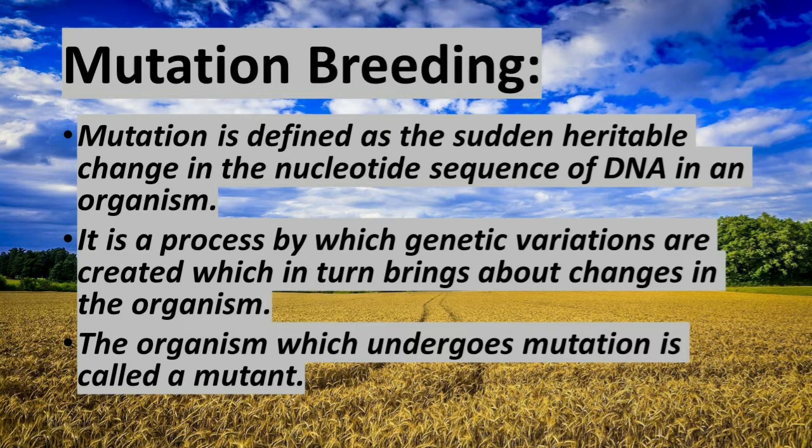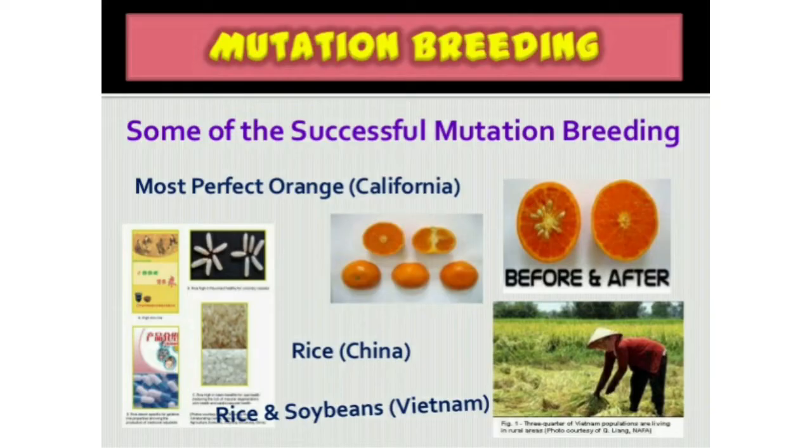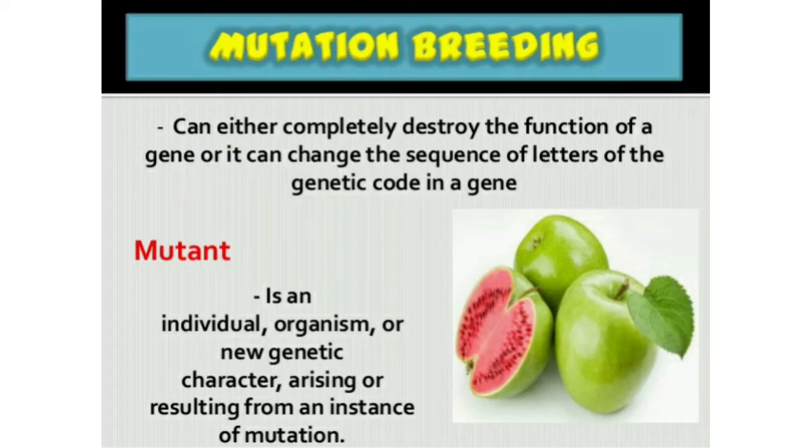The mutagens are of two types, namely physical mutagens and chemical mutagens. Physical mutagens are radiations like X-rays, alpha rays, beta rays and gamma rays, UV rays, and temperature, which induce mutation. Chemical mutagens are chemical substances that induce mutation, for example mustard gas and nitrous acid. The utilization of induced mutation in crop improvement is called mutation breeding.